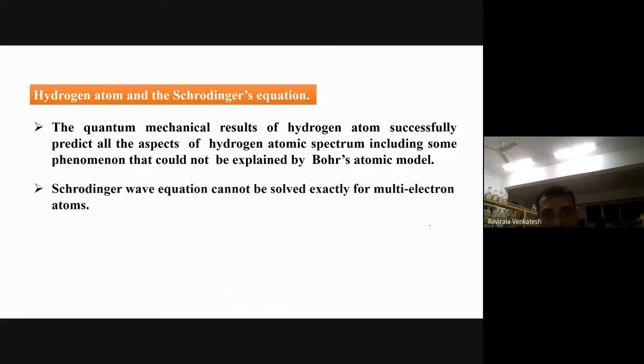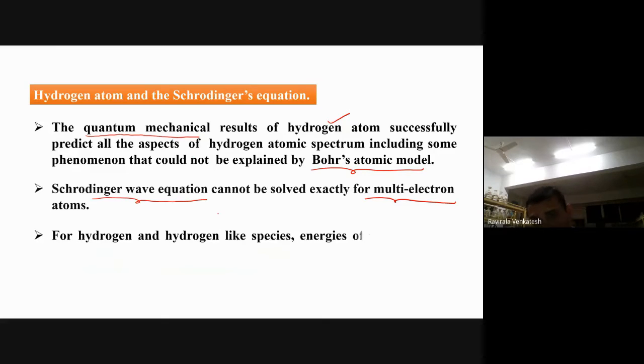The quantum mechanical results for the hydrogen atom successfully predict all the aspects of the hydrogen atomic spectrum, including some phenomena that could not be explained by Bohr's atomic model. Whatever the demerits of Bohr's model, those can be explained by the quantum mechanical model by considering the hydrogen atom. The Schrodinger wave equation cannot be solved exactly for multi-electron atoms. When you get more than 2 electrons, we get some contradictions there, so we are unable to solve many things actually.